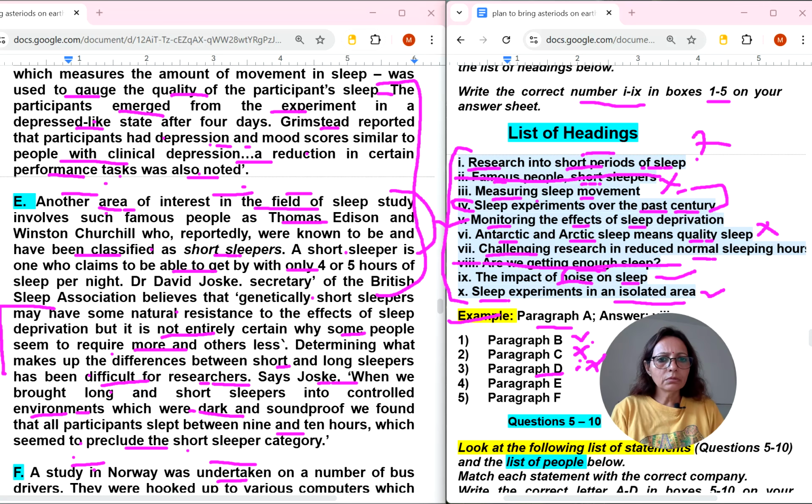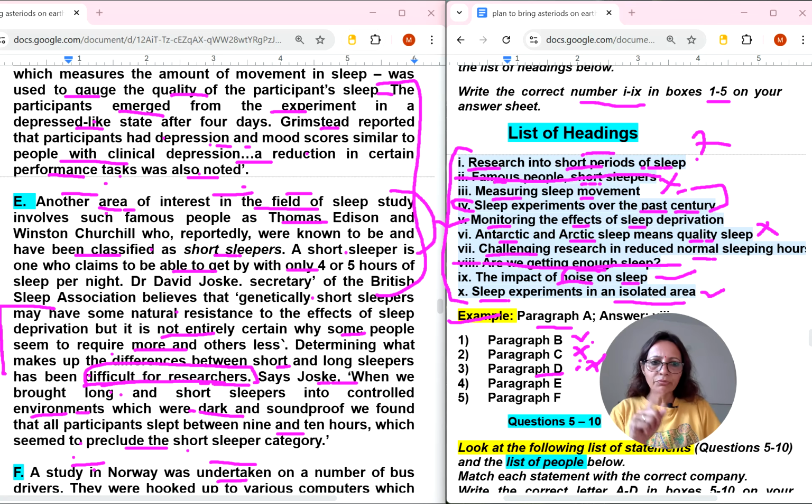Famous person, no. Measuring sleep measurement, monitoring, Antarctic, challenging research. I can see this: difficult for researchers. It is given: determining what makes up the differences between short and long sleepers has been difficult for researchers.